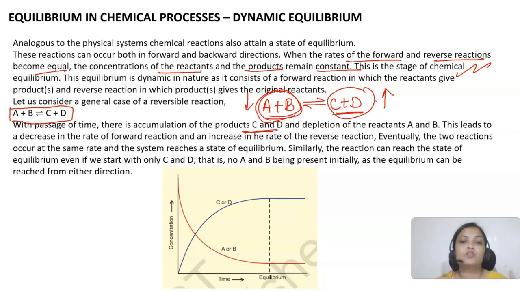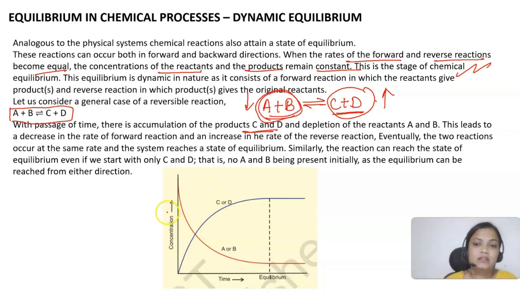So after some time what will happen? The two reactions will occur at the same rate and they will reach a state of equilibrium. Similarly, we can reach equilibrium from C and D also. If we put in C and D, it will form A and B. So again in that case also we will reach equilibrium.